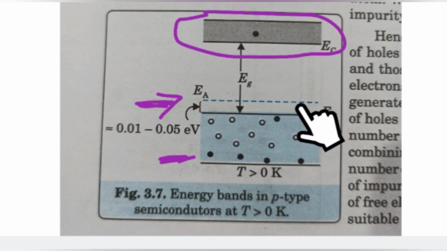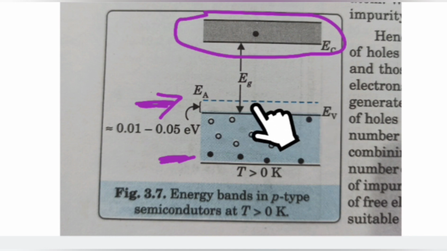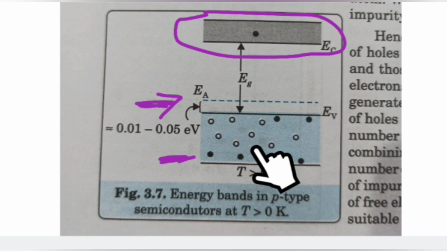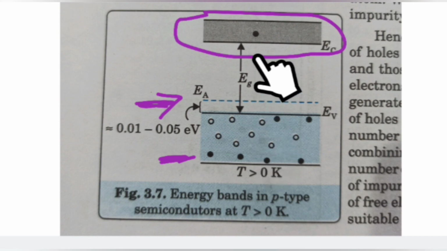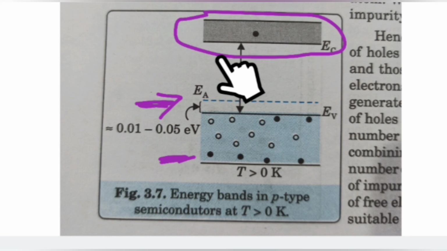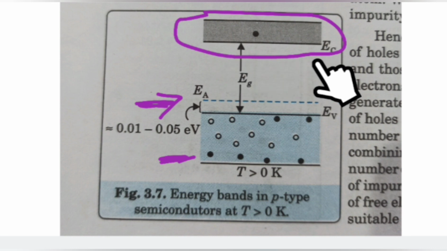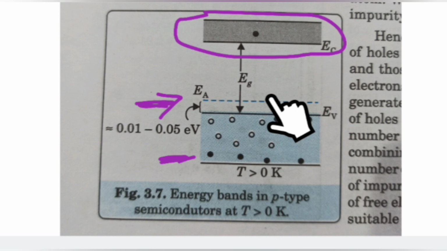However, in this p-type you can see this energy level, which is called the acceptor energy level, near the valence band. So in n-type we see the donor energy level near the conduction band. So this is how it looks, the energy band in a p-type semiconductor.